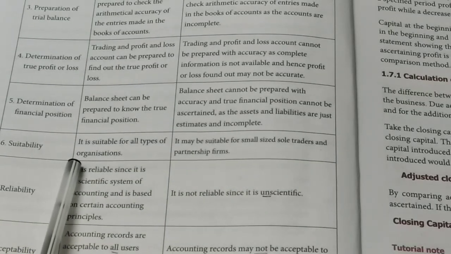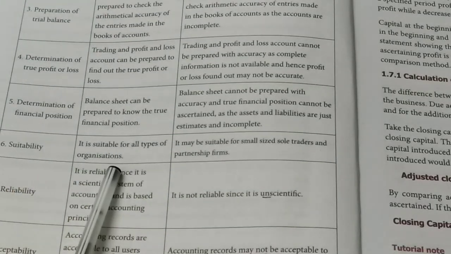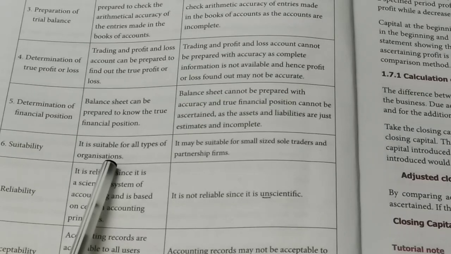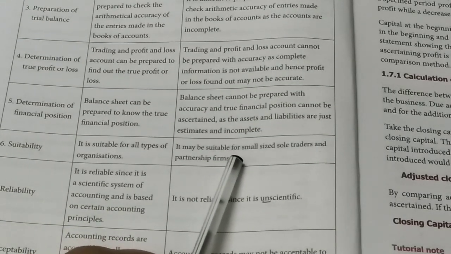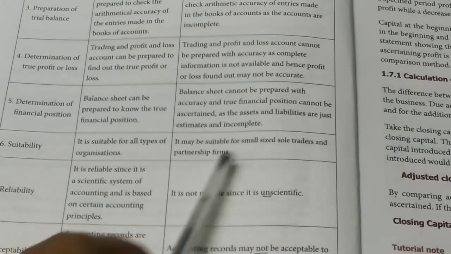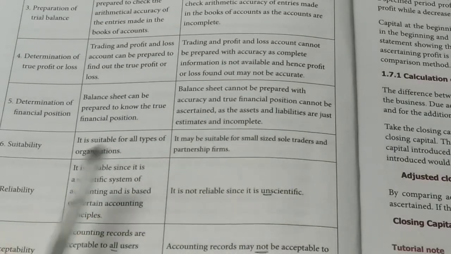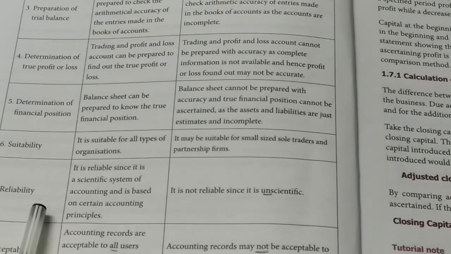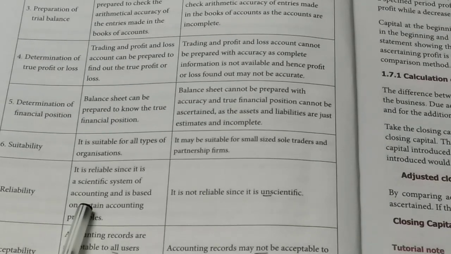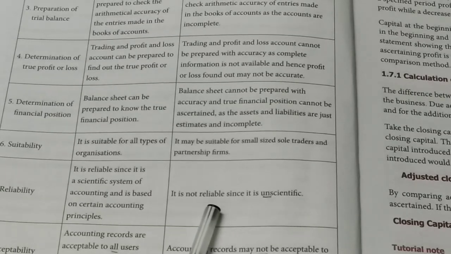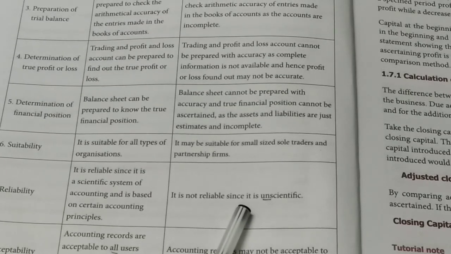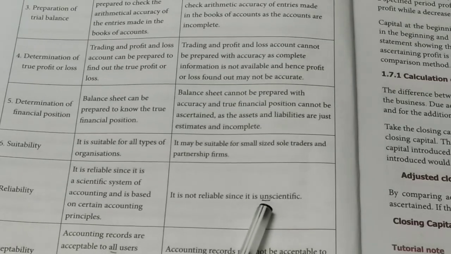Then in case of suitability, the double entry system is suitable for all organizations. Incomplete records are suitable for small firms and partnership firms, that is sole traders and partnership firms. Reliability. In case of double entry system, it is reliable for all purposes. But in case of incomplete records, that is not at all reliable because it is prepared in an unscientific way.